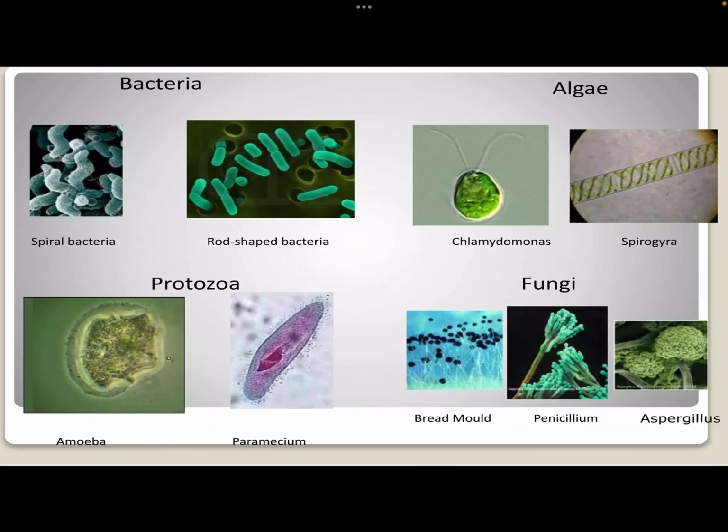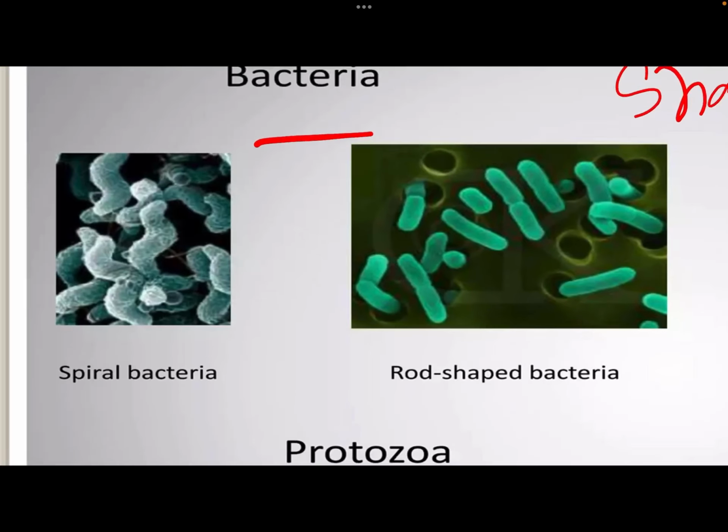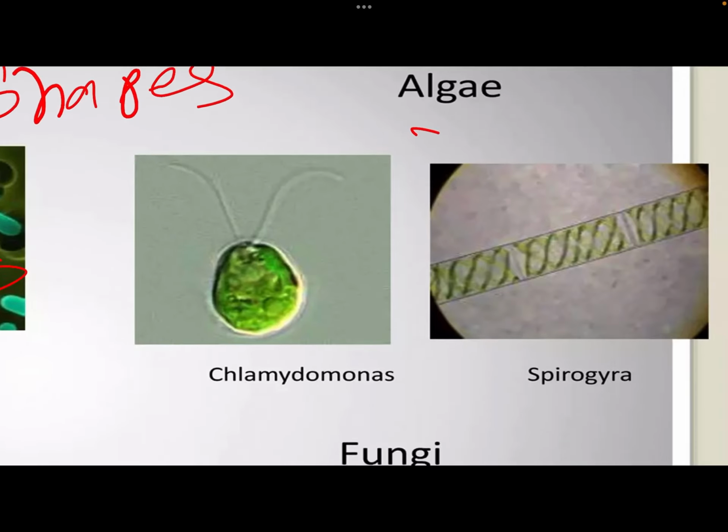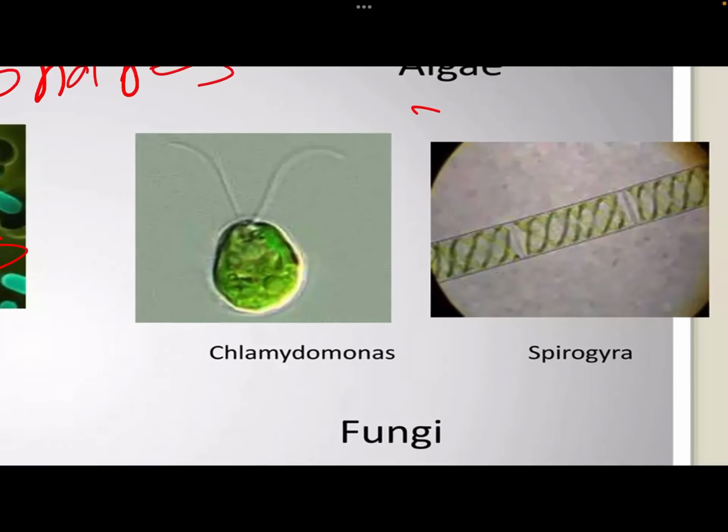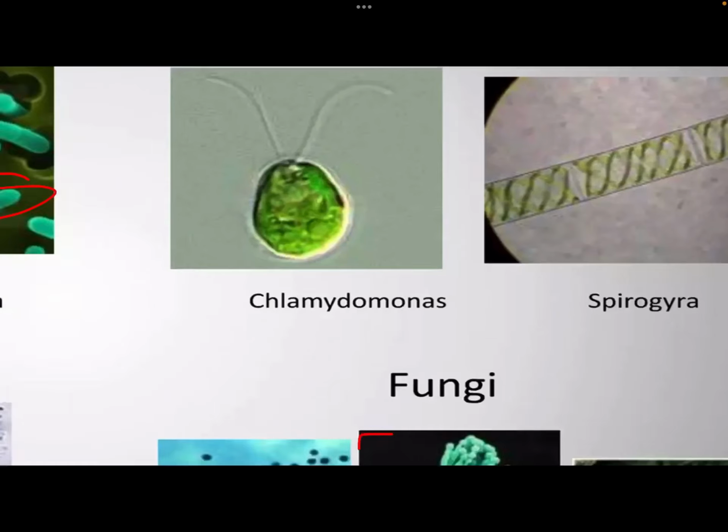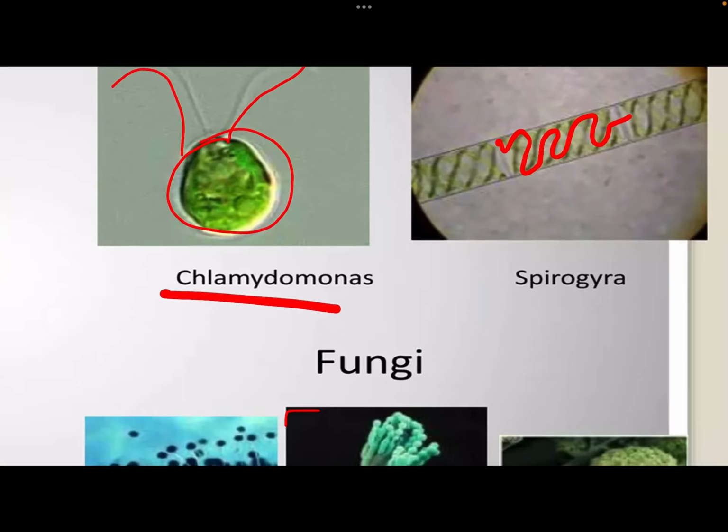Now here we can see the shapes of the following bacteria, algae, protozoa, and fungi. We can see bacteria present in spiral and rod shapes. The spiral ones are like a spring, and here we have rod-like structures. For algae we have Spirogyra, where the structure inside, if you notice closely, is in spiral form, and Chlamydomonas, which is in circular form with two antennas diverging from it.